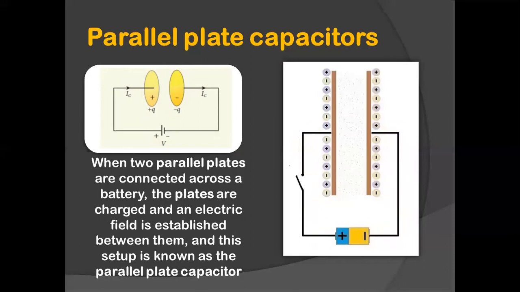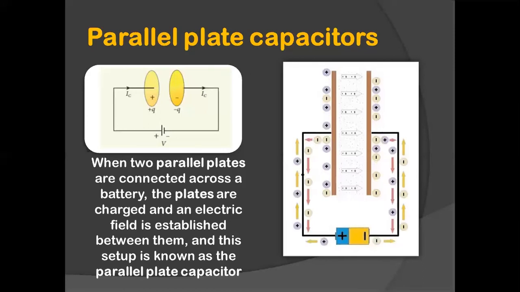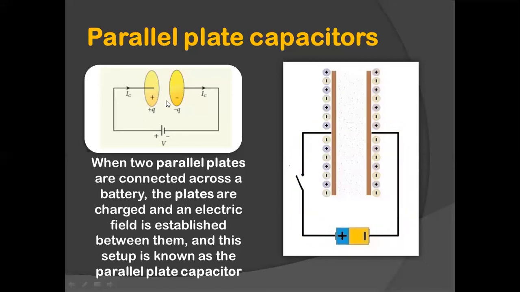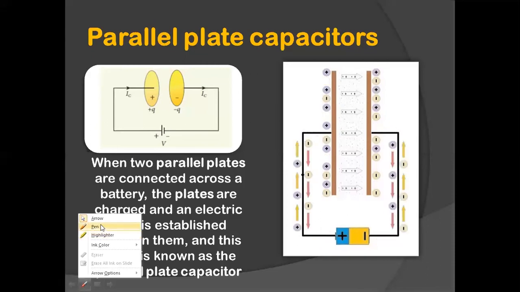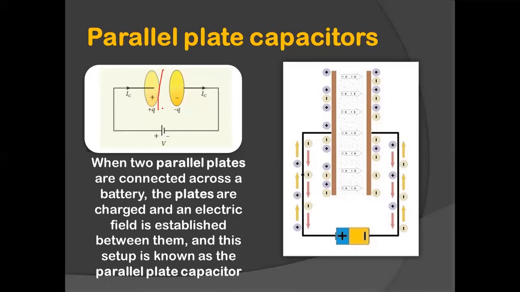So what is he trying to tell with this parallel plate capacitor? Considering a situation of a parallel plate capacitor, assume that the medium in between the capacitor plates is a non-conducting medium. For example, let's consider these two plates in a capacitor. They are kept parallel to each other, and in between these two plates, we are going to consider that it is a non-conducting medium.